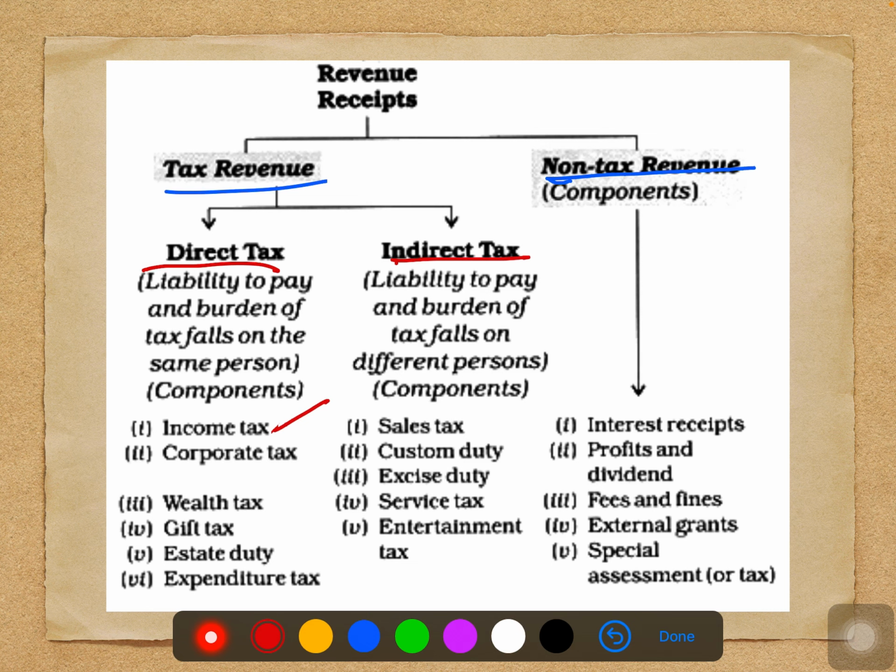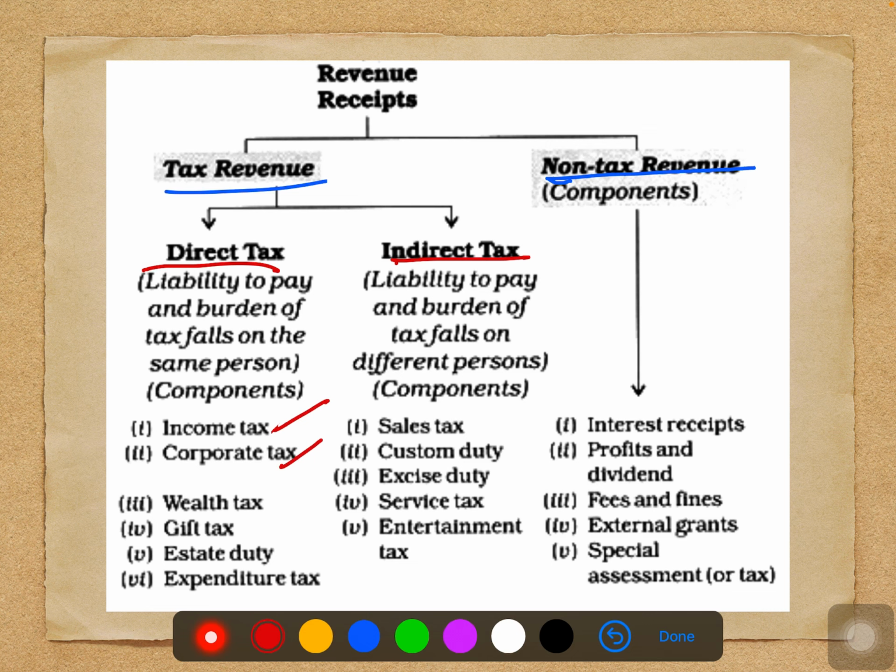Why do we have this? Because we want to distribute wealth equally in the country. So people who have higher income, let them pay higher tax. The people who have lesser income, they should pay lesser taxes. On the other side you have corporate tax. The corporate tax is the tax which is paid by the company on its ownership. So companies have proportional taxes. On the basis of how much profit they get, they pay the taxes.